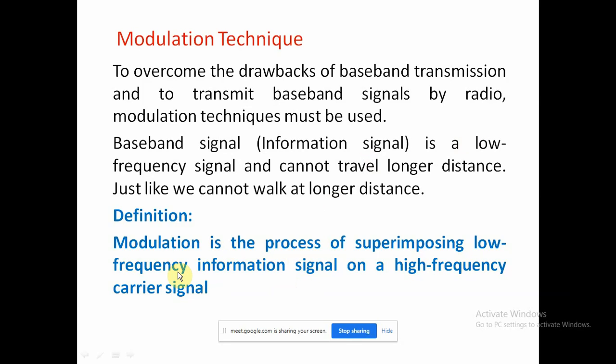This is the main technique to overcome the previous baseband transmission limitations, because the frequency range is very low, 20 Hz to 20 kilohertz, and we have to increase that frequency range, and then we will get different types of applications. Those applications we use in our daily life, such as satellite communication, TV broadcasting, radio communication and mobile communication, and these techniques are very important to recover from the drawbacks and go ahead.